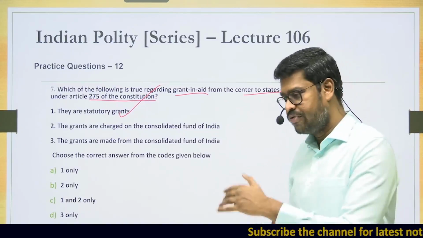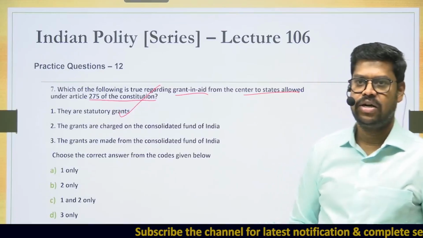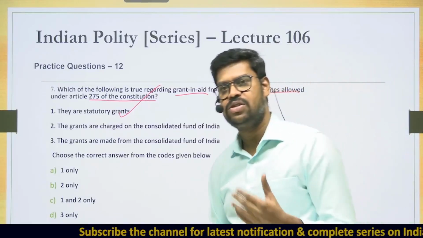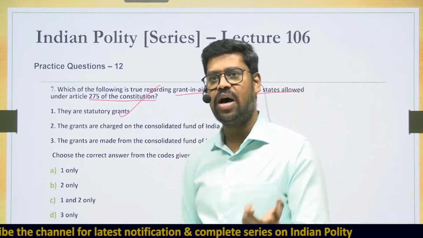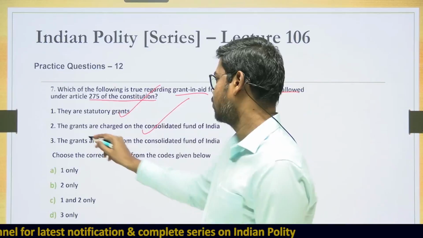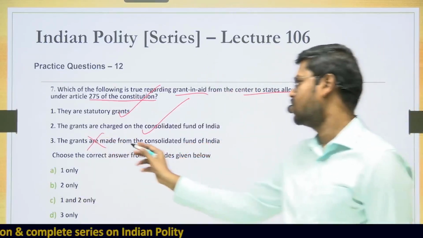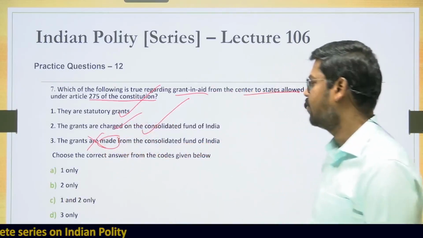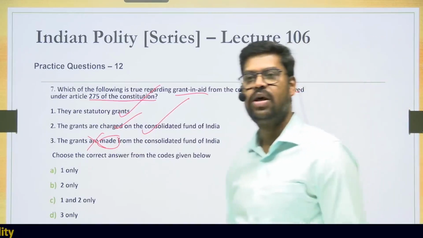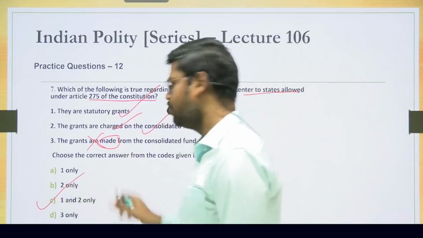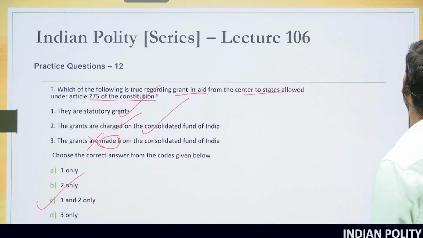So if you look into the Constitution, any grant in aid that may be given by the center to the states under Article 275 is not only a statutory grant, but this expenditure is considered to be a charged expenditure and not a voted expenditure. So therefore, statement 3 is wrong. The grants are made from the Consolidated Fund? No, it is charged on the Consolidated Fund of India. Choose the correct answer from the codes given below. So the correct answer would be option C, that is both 1 and 2 only. So this is something that you'll have to keep in your mind.